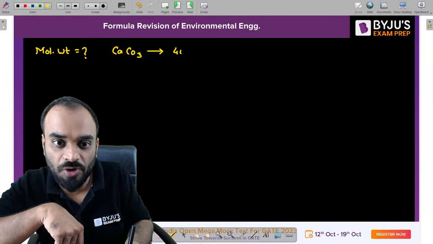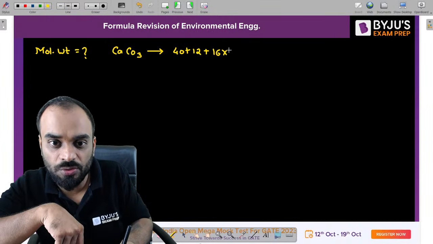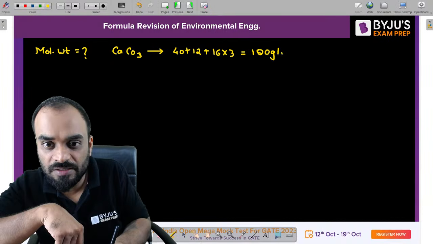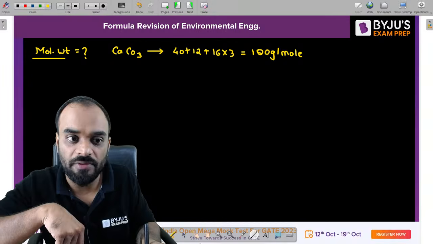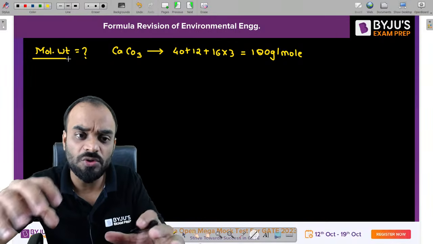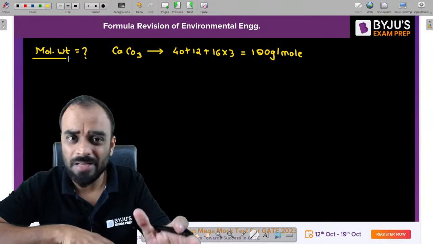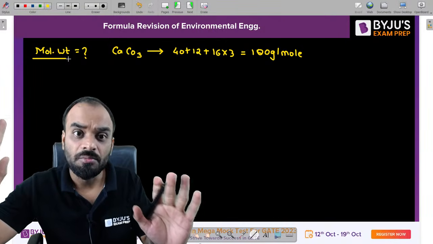Calcium is 40, carbon is 12, oxygen is 16 into 3. If you add all these values, you will get 100, and this is gram per mole. To estimate the molecular weight, you should know the atomic weight of each and every element and take the algebraic sum of it.